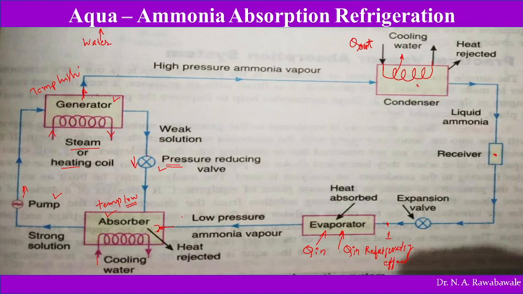The only difference between the vapor compression refrigeration system and the vapor absorption refrigeration system is this: these three components, evaporator, condenser and expansion valve, are going to remain as they are. Only this part is going to replace the compressor. So this part, that is generator, pressure reducing valve, absorber and pump, is going to replace the compressor. This is how the vapor absorption refrigeration system works.